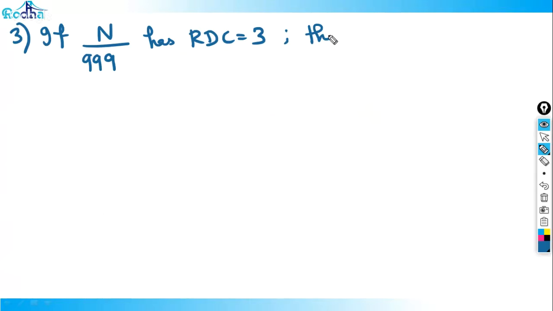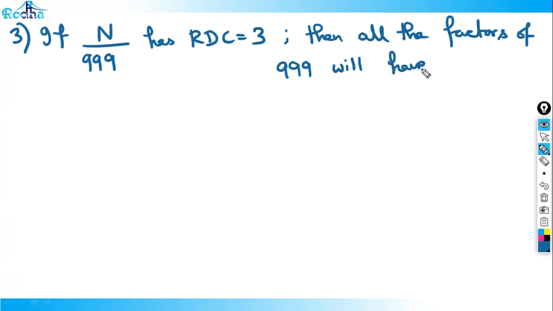Then all the factors of triple nine will have RDC 3. Correct? If n by triple nine has RDC 3, which we know for sure now, then all the factors of triple nine will have RDC 3. So what I'm doing is giving you an extract of Euler's theorem and Fermat's theorem in an aptitude way, easy for you to understand and remember this concept forever.